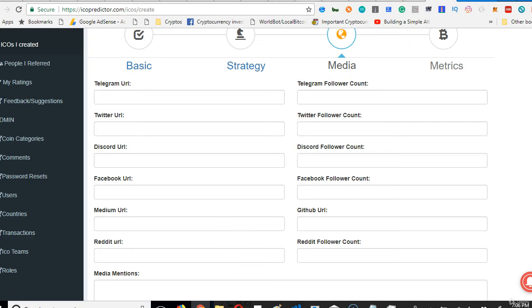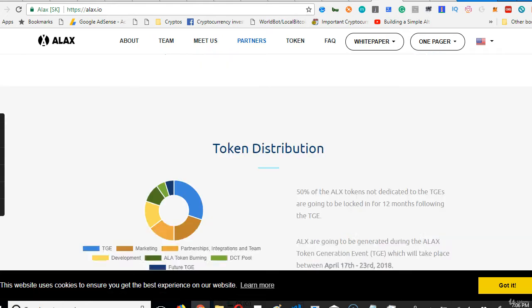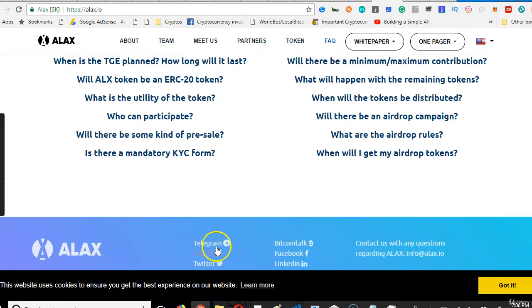So here we are with the Telegram URL. We're going to check out their Telegram URL. Usually they have it either here, where you'll see social, or at the bottom of the page. So look at the trick.